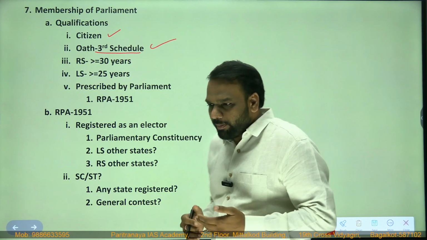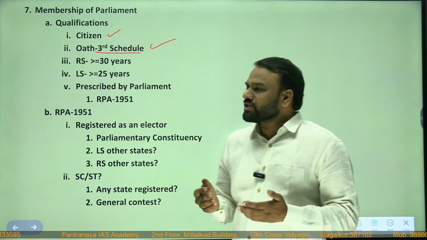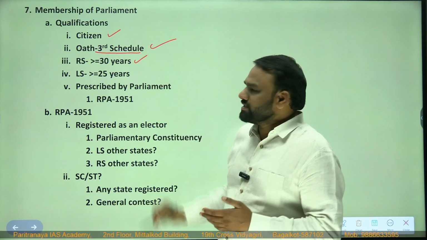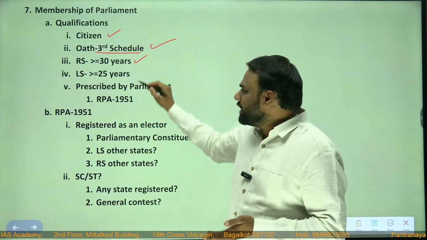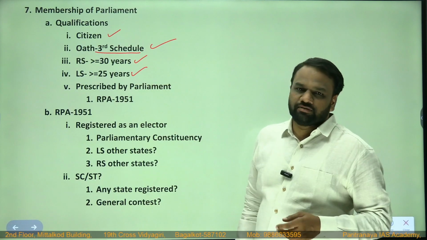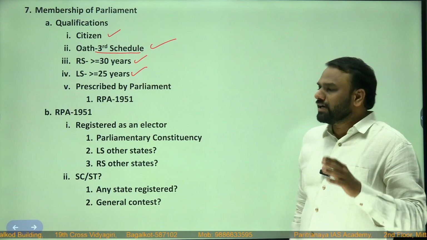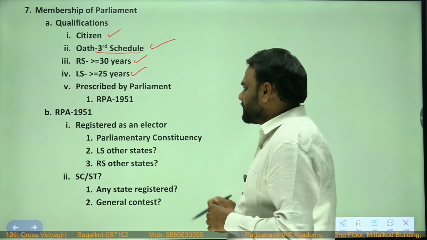Next, in order to become a member of Rajya Sabha, a person should have attained at least 30 years, and in order to become a member of Lok Sabha, he should have attained at least 25 years. Very important: Rajya Sabha 30 years, Lok Sabha 25 years.